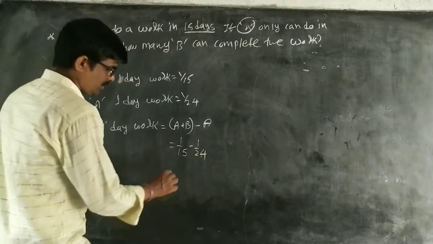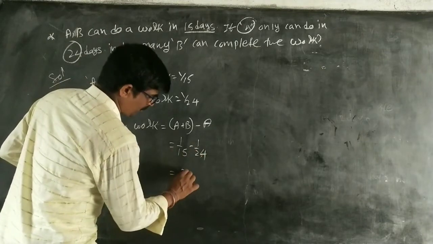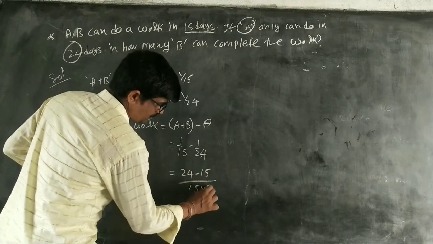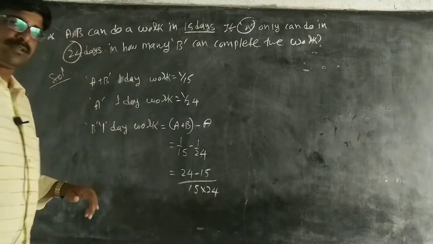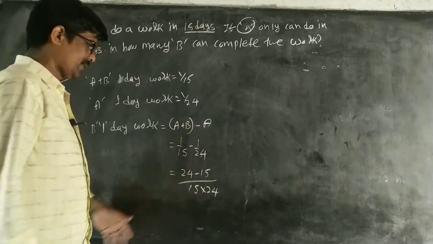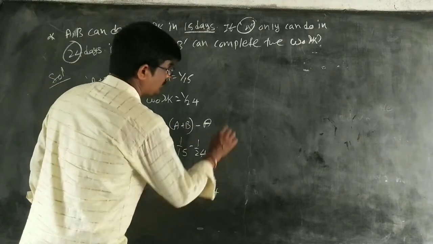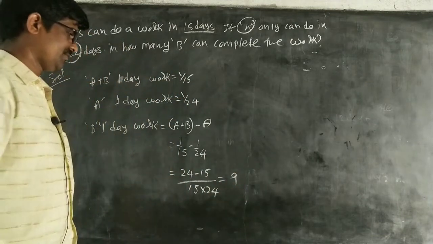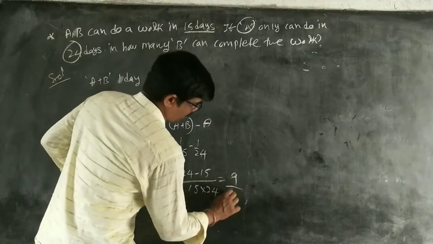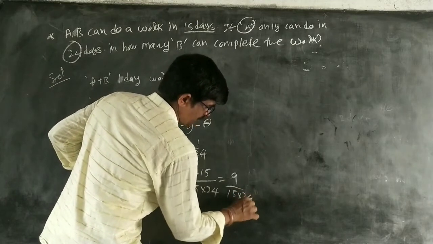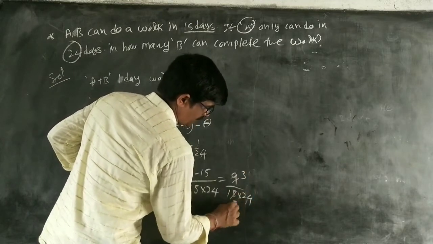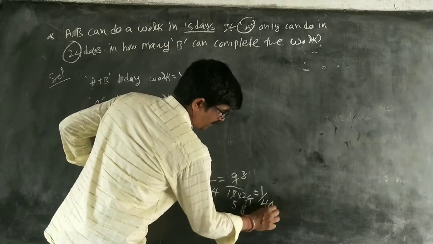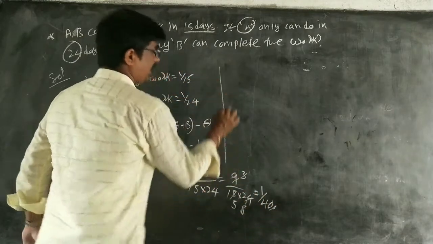Okay? So simply, 24 minus 15 by 15 into 24. If you find the LCM also, no problem. 24 minus 15 is equal to 9 by 15 into 24. 3 threes are 9, 3 fives are 15, 3 eights are 24. That is equal to 1 by 40. That is B's 1 day work.